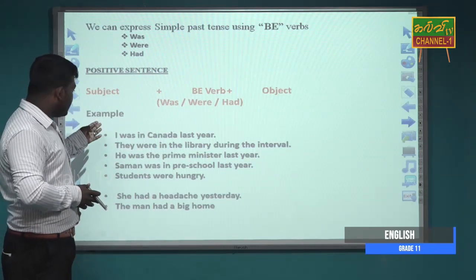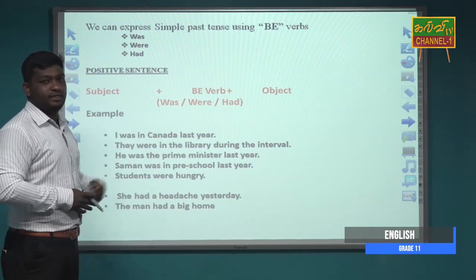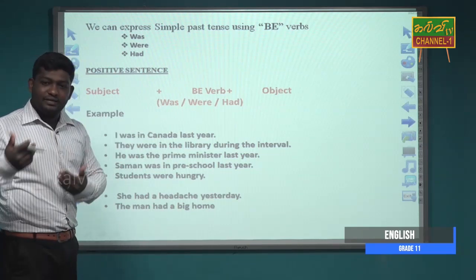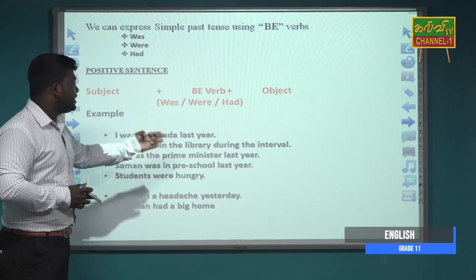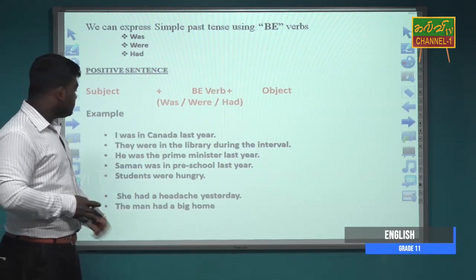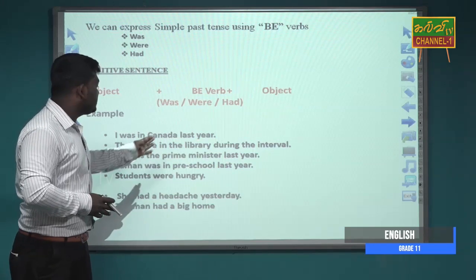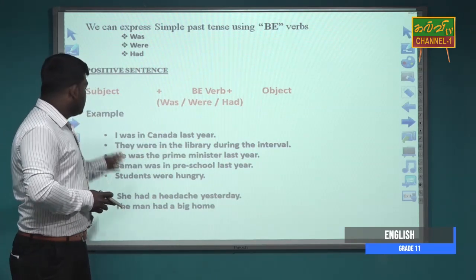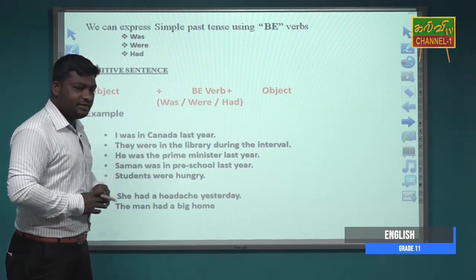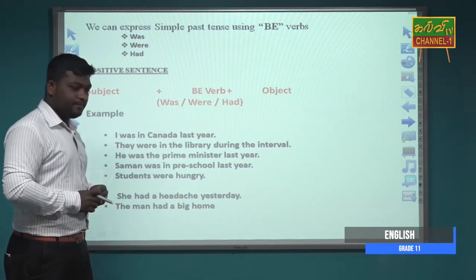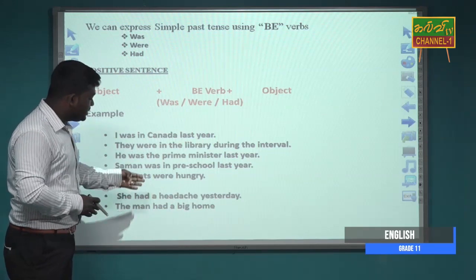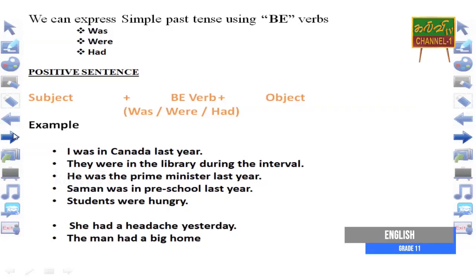So when we make sentences: I was in Canada last year. They were in the library during the interval. He was the prime minister last year. Someone was in preschool last year. Students were hungry. Here also had. She had a headache yesterday. The man had a big hole. So the be verbs that we can use in simple past are was, were and had.